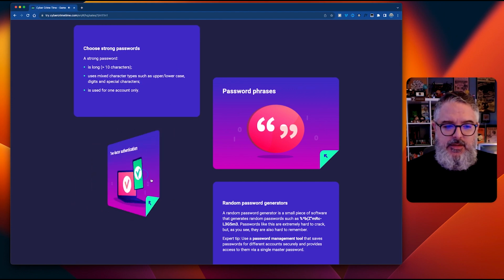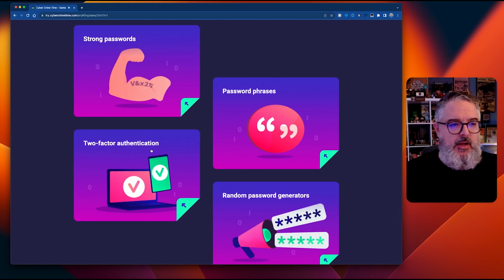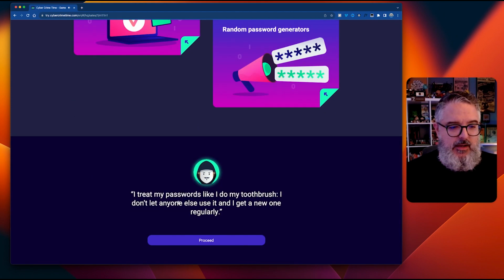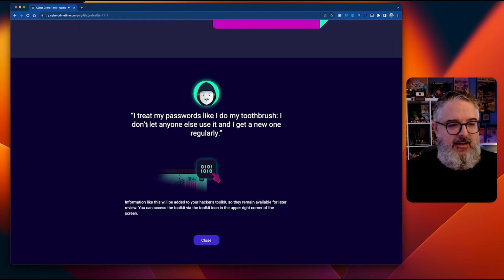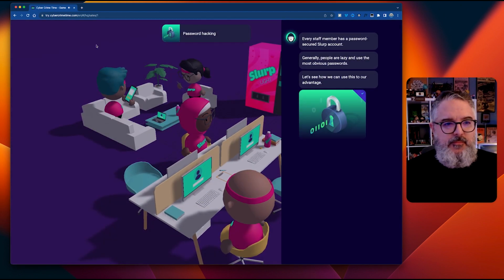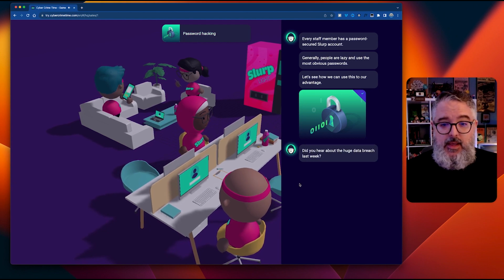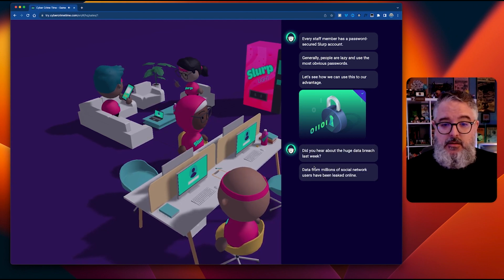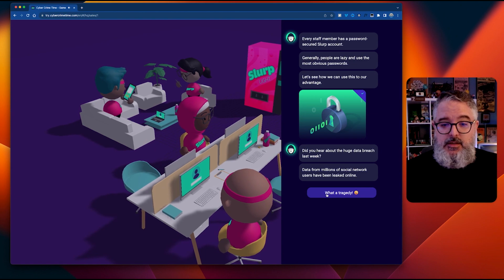I'm loving the sound design. I don't know how well you guys can hear that swooshing sound. Nice. And I get a new one regularly. This is great. I love this password technique. Information like this will be in your hacker's toolkit. Good. So, hey, look at that. Nice.